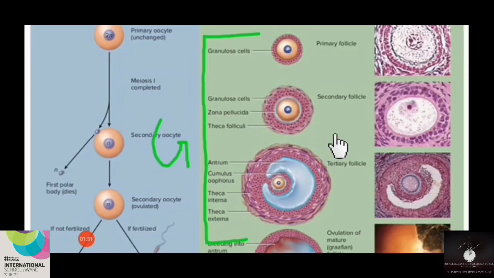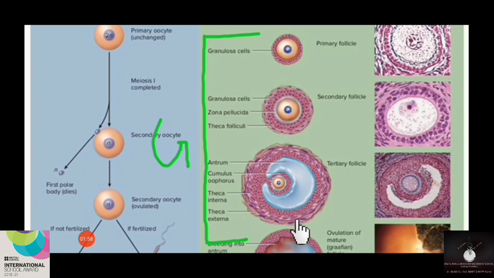And then the secondary follicle will change into a tertiary follicle. This tertiary follicle is characterized by the presence of a fluid-filled cavity inside it, known as the antrum. In addition, the tertiary follicle has a more specialized theca layer.